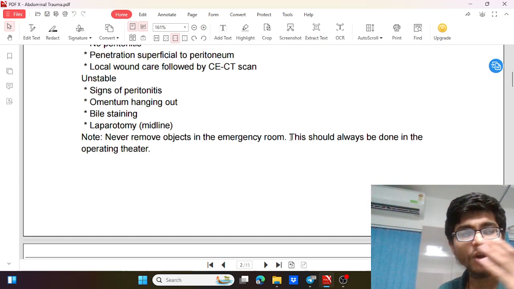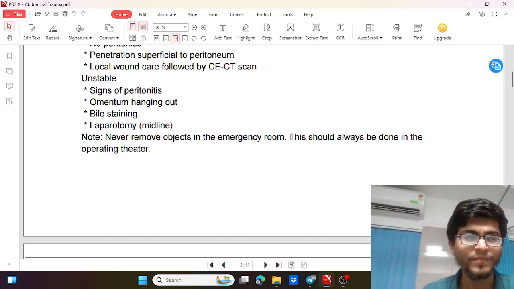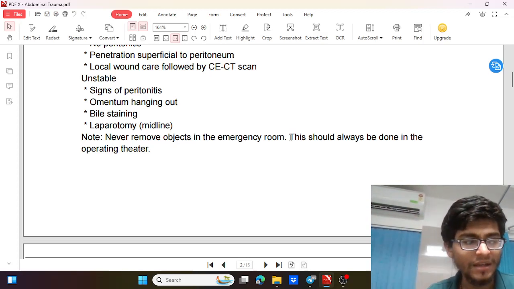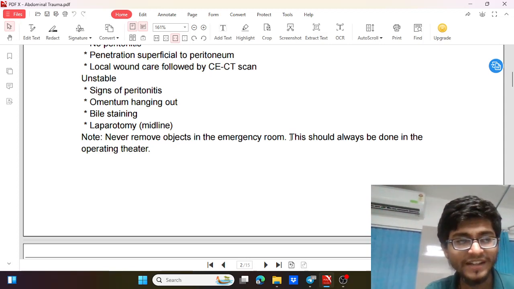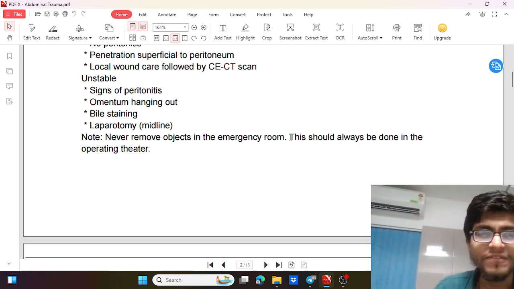anesthesia in the operation theater, where we have lots of facilities to control hemorrhage in a better way. So it should not be done in the emergency room, in the casualty, so that the patient will not deteriorate or go into hemodynamic instability due to loosening of the bleeding area which was controlled by the object. When it is removed there will be loss of that control, so there will be increased bleeding. So we should not remove any object like a knife in the emergency room.